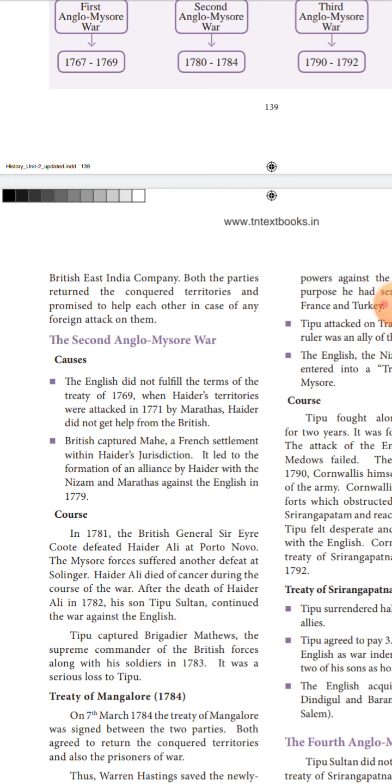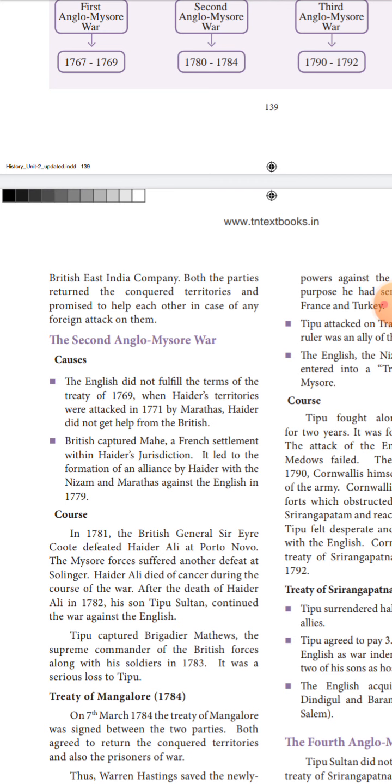And then the second one is the British captured Mahe, a French settlement within Hyder's jurisdiction. It led to the formation of an alliance by Hyder with the Nizam and Marathas against the English in 1779. So Mahe is the place. Mahe was captured by the British, a French colony under Hyder Ali's rule.